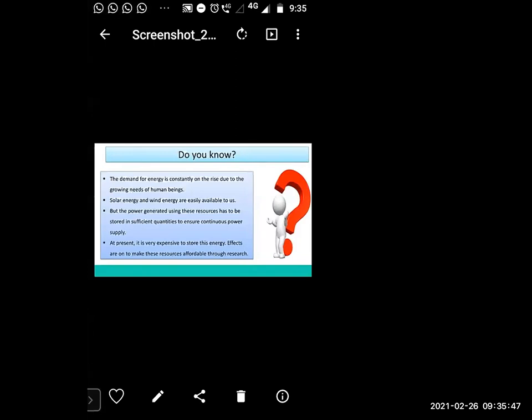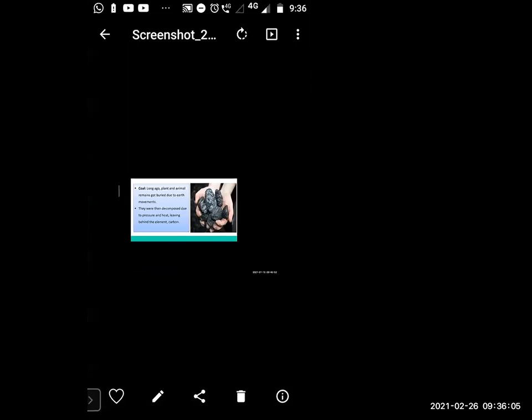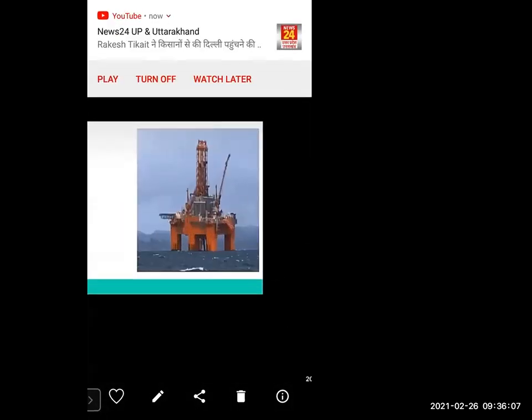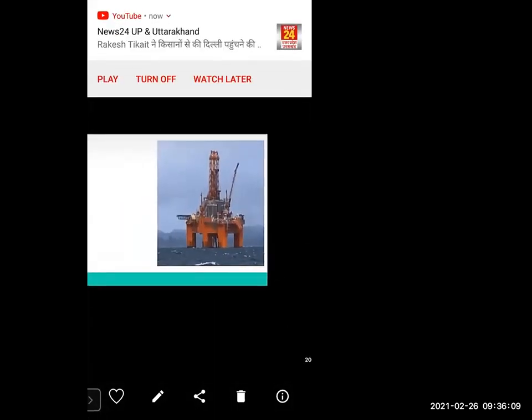The demand for energy is constantly on the rise due to the growing need of human beings. Solar energy and wind energy are easily available to us. Okay. So here, what can you see?